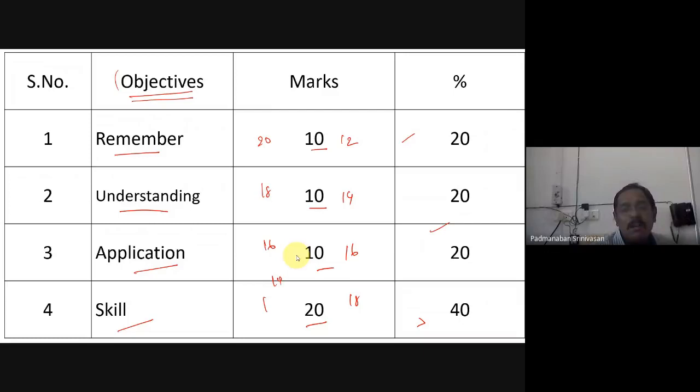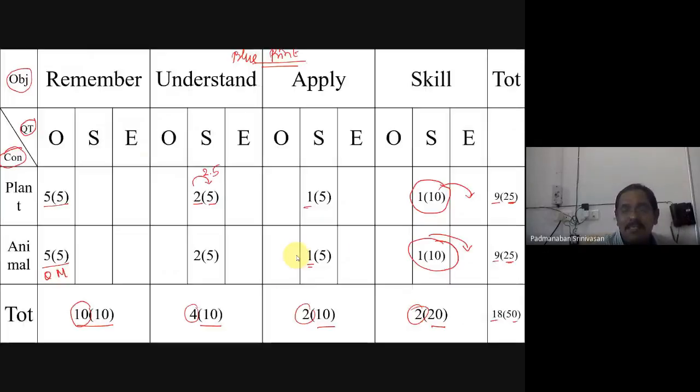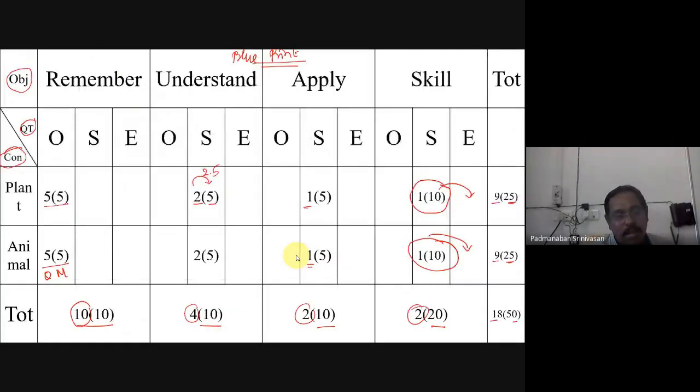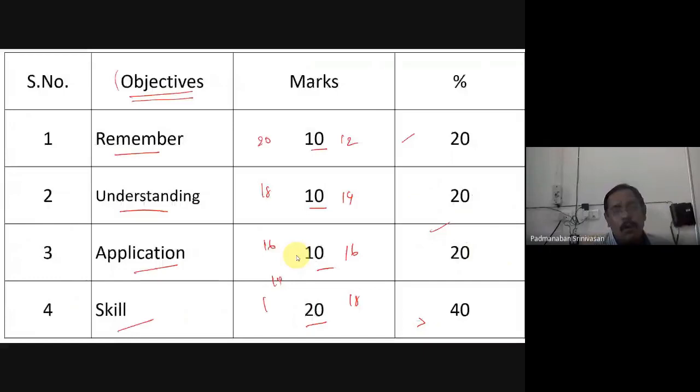To make you understand, if it is like this, I can easily make you understand. If I make it 12, 14, 18 and all, then some fractions will be coming. So for learning purpose, that will not be suitable, because I have to make the teaching simple, then only you can understand. But once you understand, you can make it a little bit near, but always be in ascending level. Don't be descending for objectives. But the difference in the marks you can adjust.